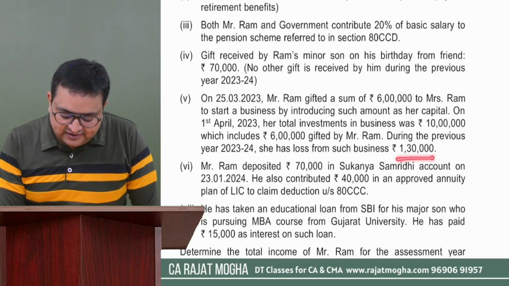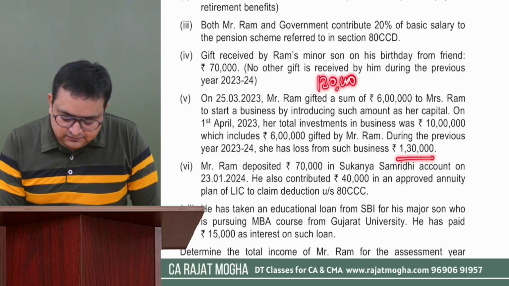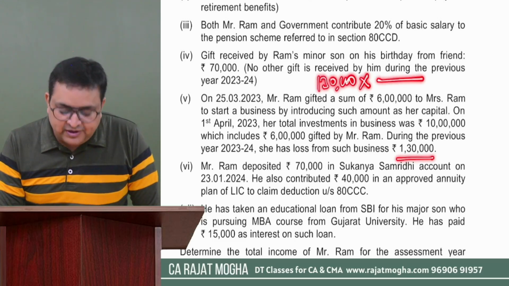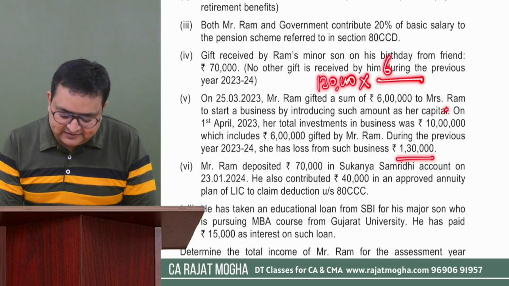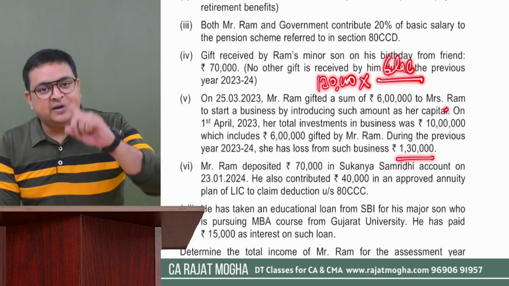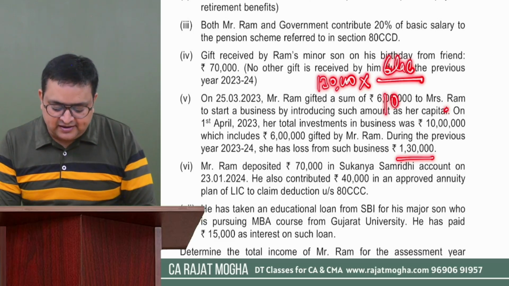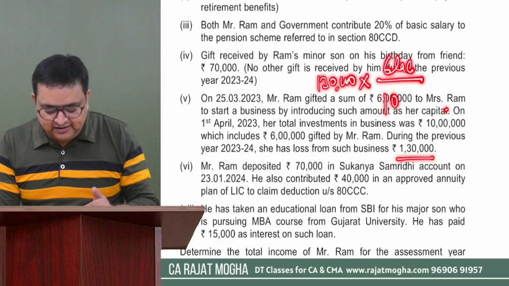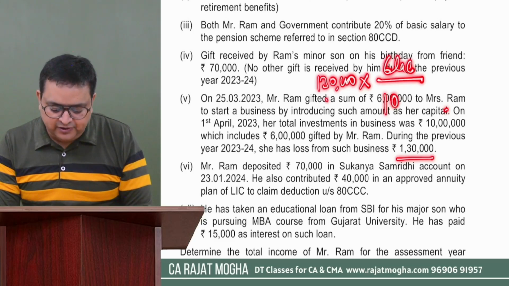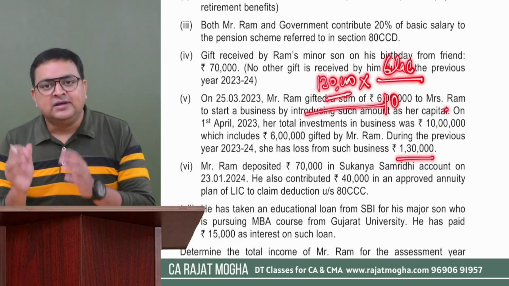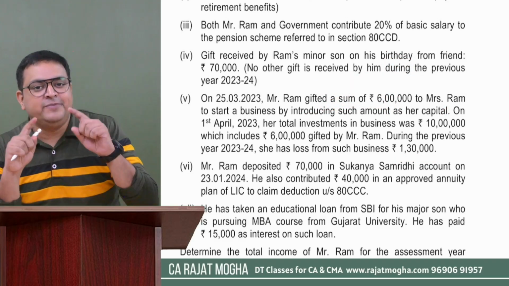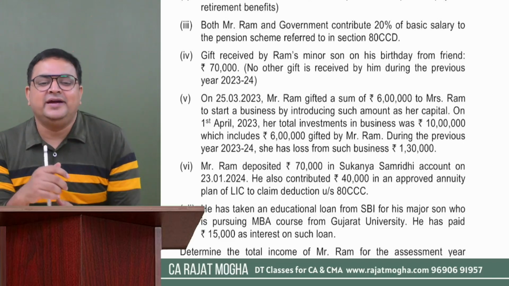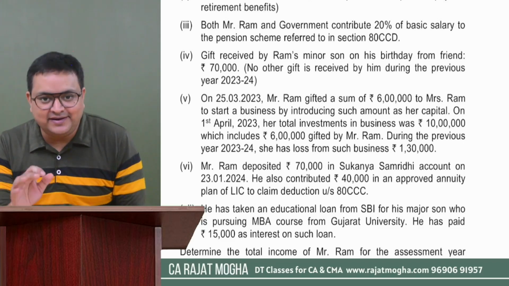You have to do simple mathematics. So this 1,30,000 is the loss. And how much was contributed as on the first day of the previous year? How much was invested by Ram? It was 6 lakh. And what was the total capital on the first day? It was 10 lakh. So 6 by 10, this is the proportion, 60% into 1,30,000, whatever is the amount, that will be clubbed in the hands of Mr. Ram. In fact, it would be a loss under the head PGBP. Getting it? Okay.